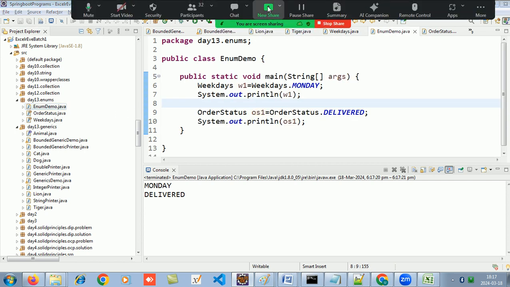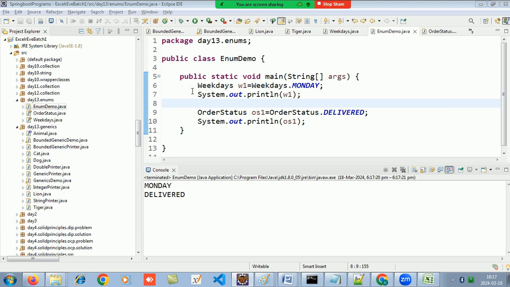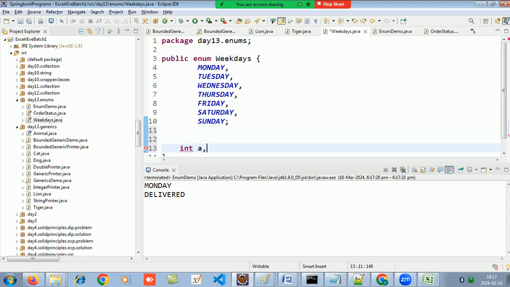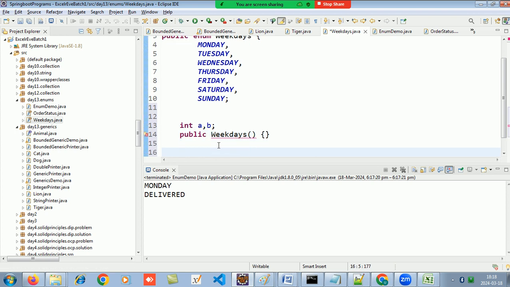And an enum, in broad terms, you can visualize as a class only. So whatever you can do with a class, you can do with an enum also. If you want to declare data variables, or declare a constructor, all that you can do in an enum. Now, when do we use that, I will show you all. Whatever you can do in a class, you can do in an enum also. Getters and setters also you can do.